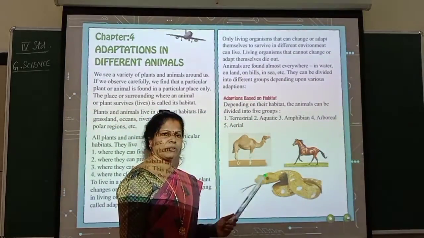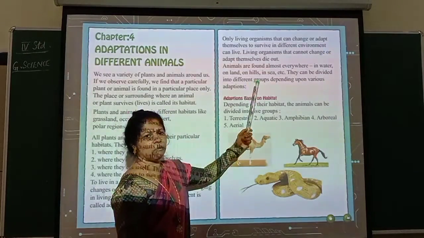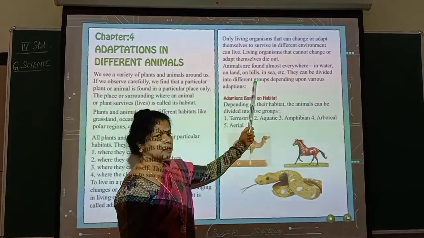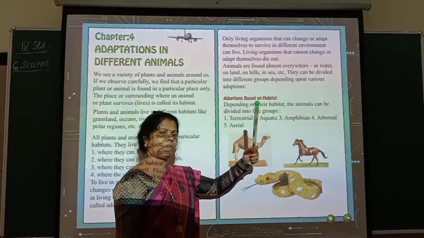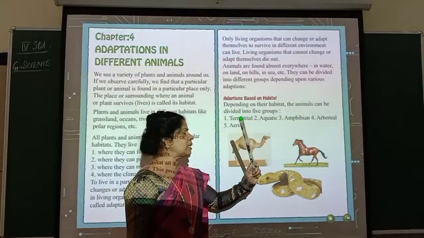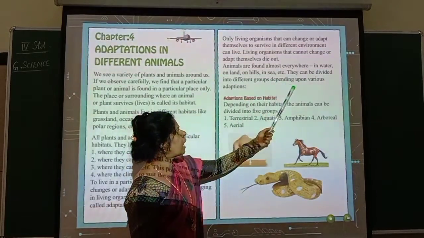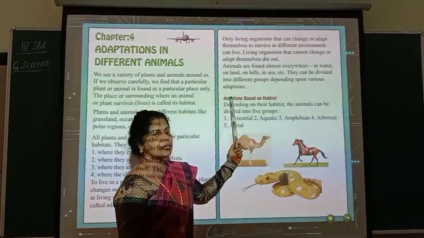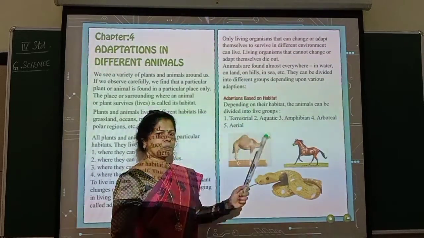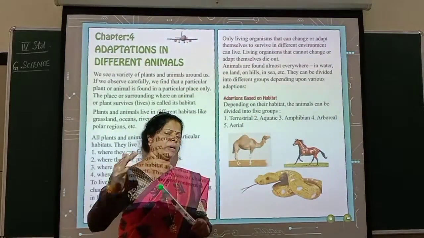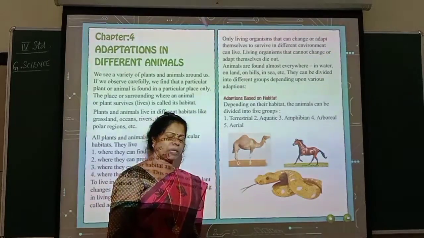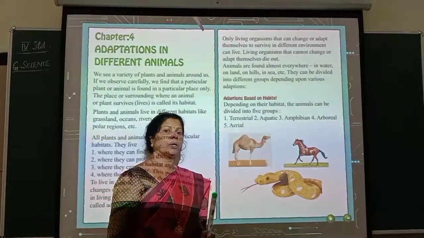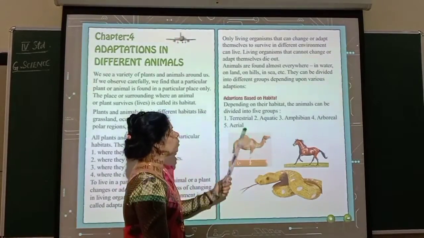Animals are found almost everywhere, isn't it? Everywhere you find animals. In water you find them, on land, on hills, in the sea, etc. Everywhere you find living organisms. They can be divided into different groups depending upon various adaptations. So animals living in different areas and getting adjusted to that particular area have been grouped into different groups.